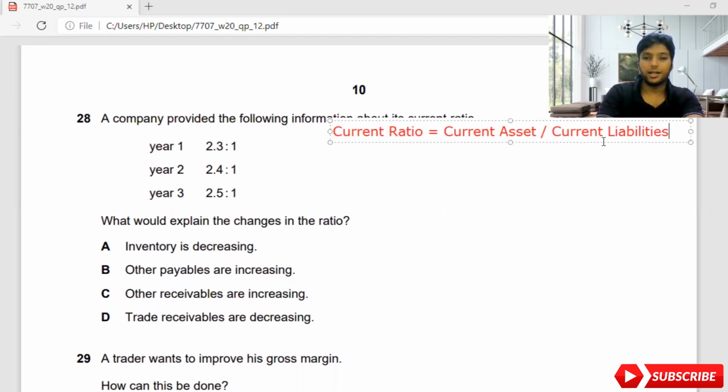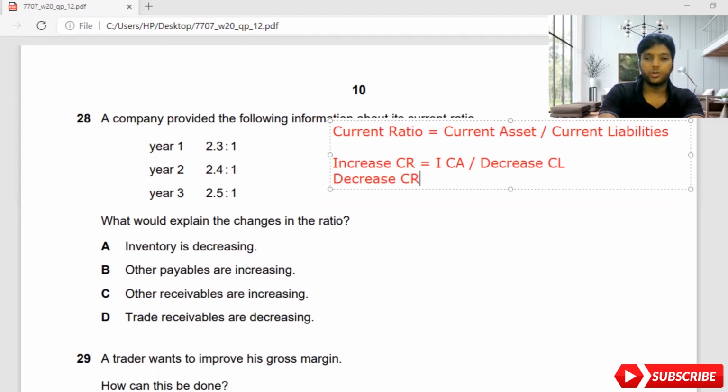Okay, so I'll ask you one thing. If you want to increase your current ratio, what should you do? You should increase current assets, or decrease current liabilities. These are the ways you can increase your current ratio. Or if you want to decrease your current ratio, you can decrease your current assets, or you can increase your current liabilities. So this is the way you need to understand how you can impact the ratio.